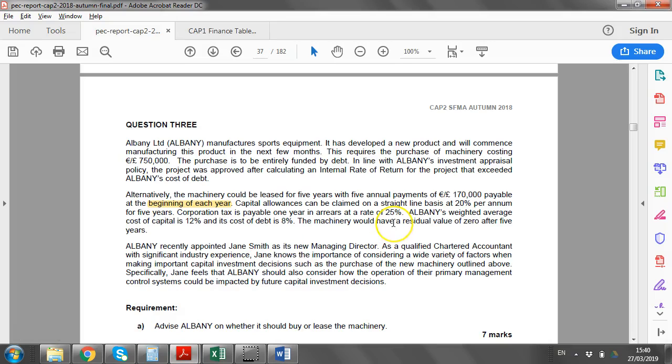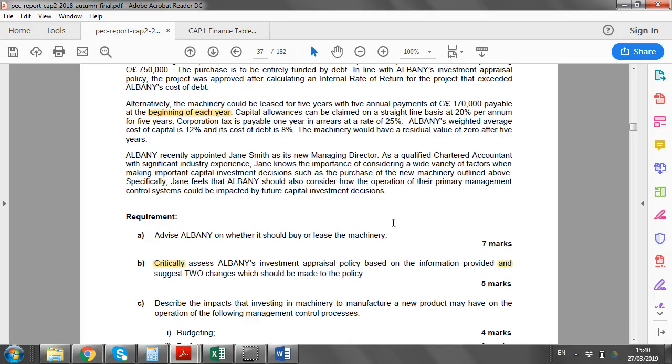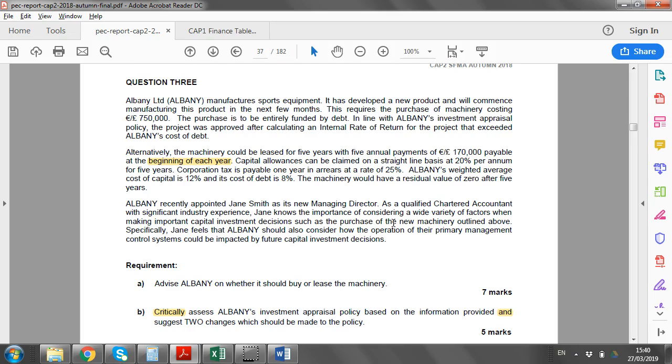The second part of this question was to do with critically analysing or assessing the investment appraisal policy and suggesting 2 changes. This is an examiner favourite since the 2018 and 2017 papers, seeing whether students understand best practice investment appraisal, not just the numbers, which was part A, but also the approach to it. So their approach here is to